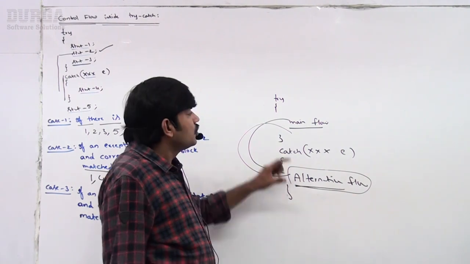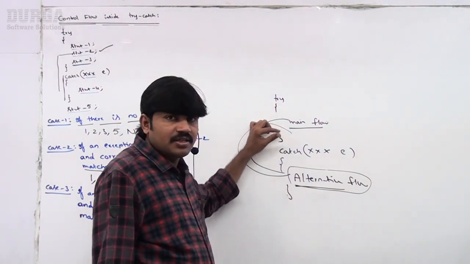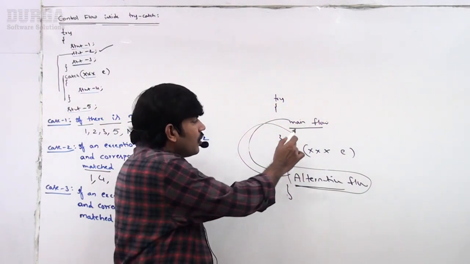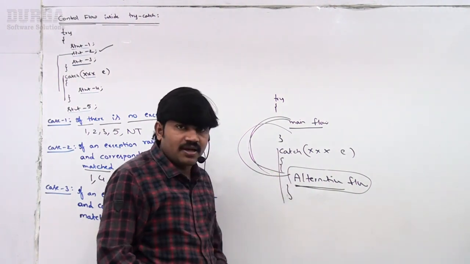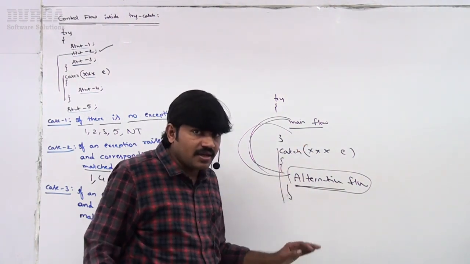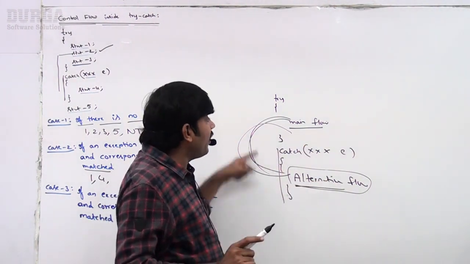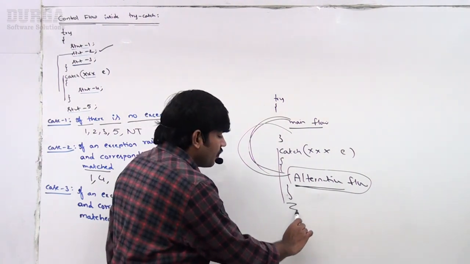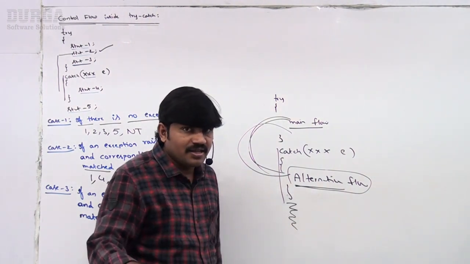No, that's why. Within the try block, if an exception rises, control comes to the catch block. After executing the catch block, the control never goes back to the try block. The remaining code will be executed normally.